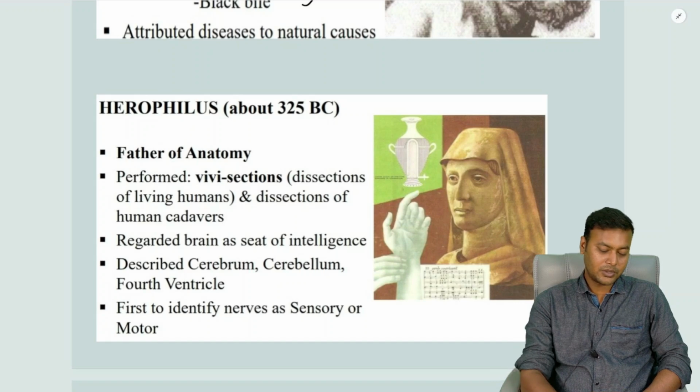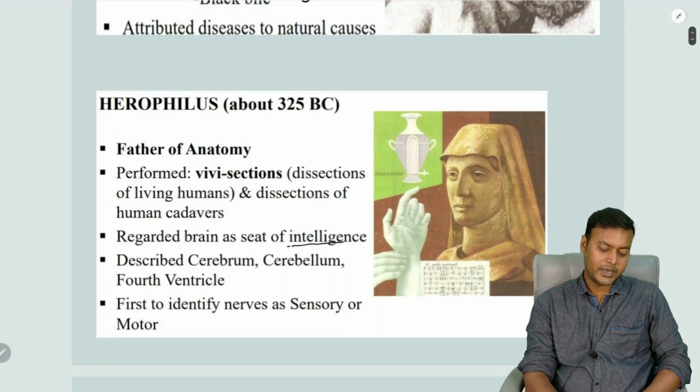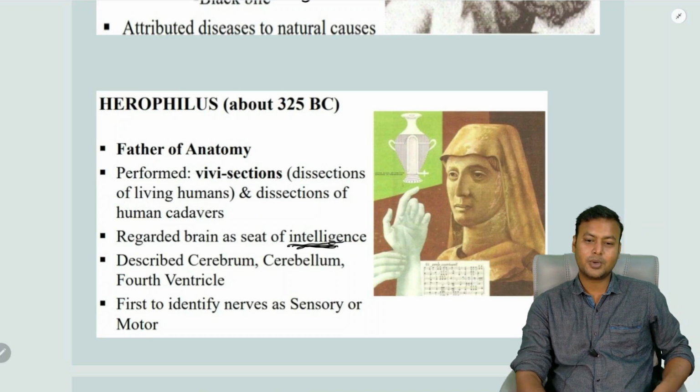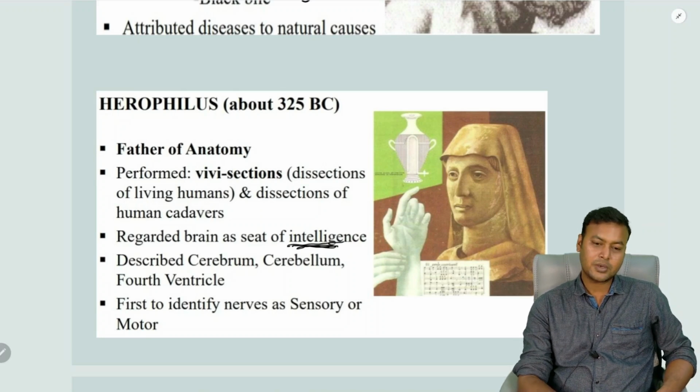He was also the first person to regard the brain as the seat of intelligence and not the heart, which was the popular belief till then. He also described various structures of the brain such as the cerebrum, cerebellum, and the fourth ventricle. He also classified the nerves into two types, the sensory and motor nerves.